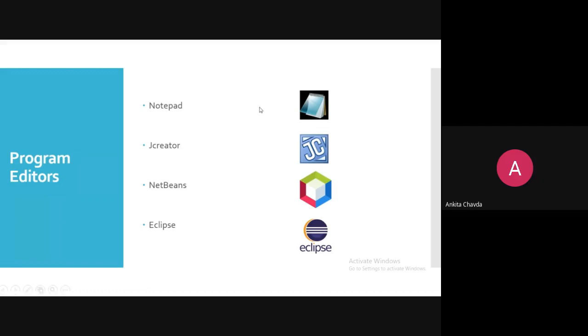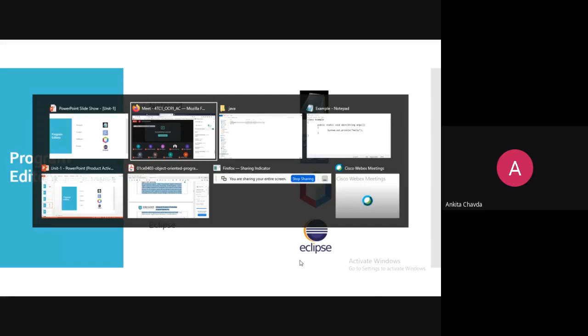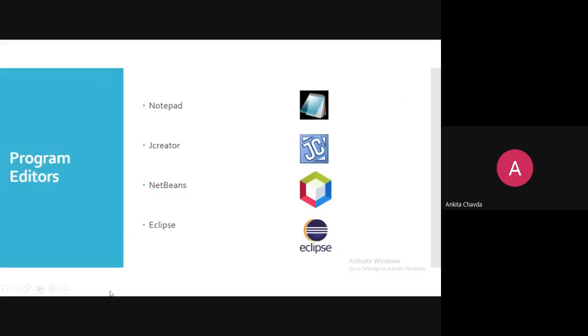Here are the program editors. You can even run your program via Notepad, as I have shown to you. You can use JCreator, NetBeans, Eclipse, any program editors. In an IDE, everything will be included. You can write your program, debug it, compile it, and you will have the output screen included in that IDE only.